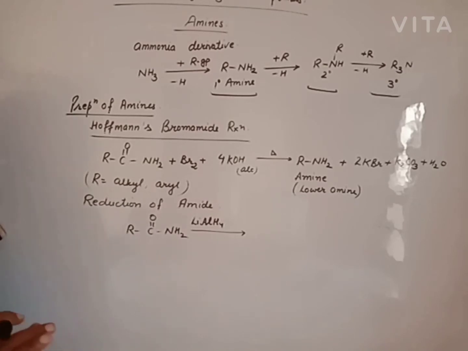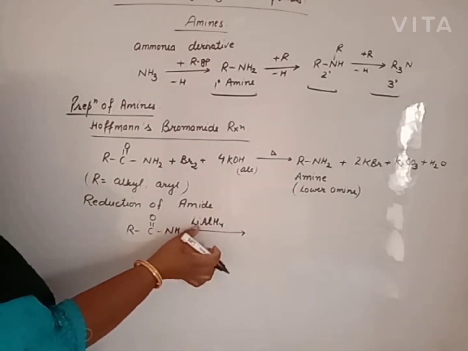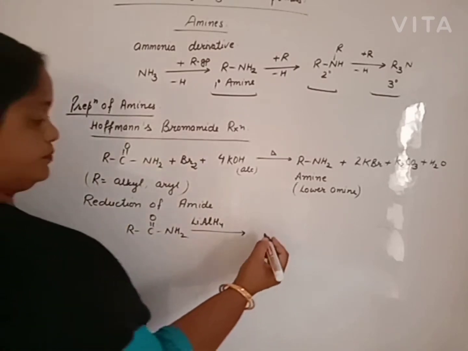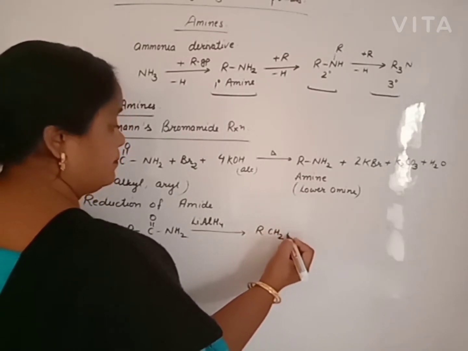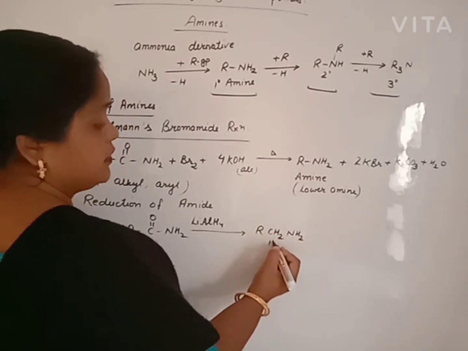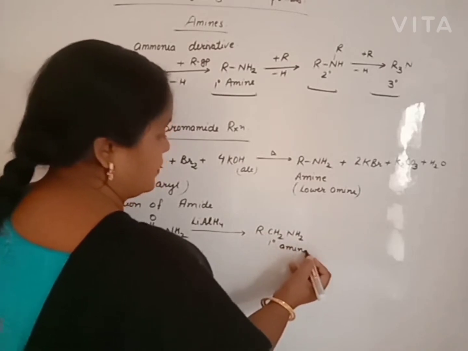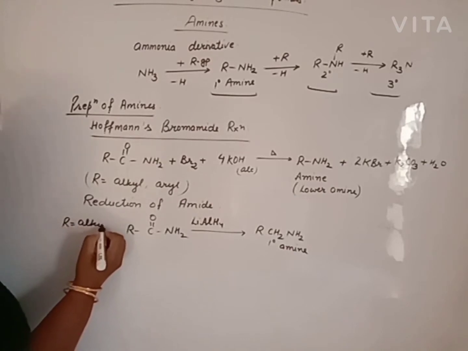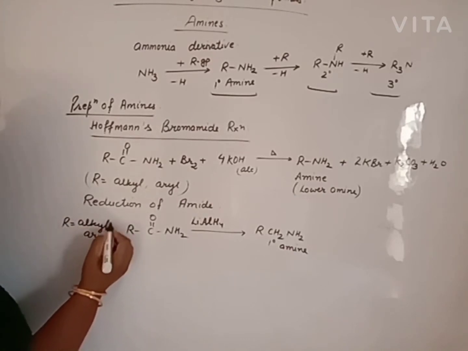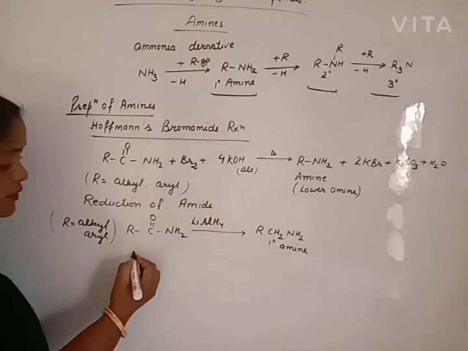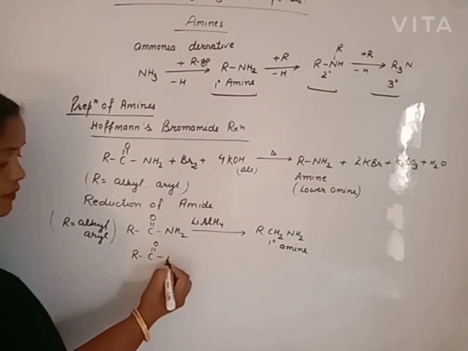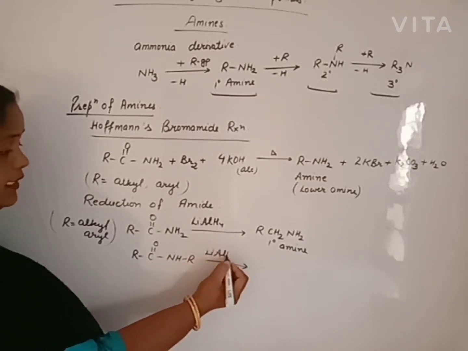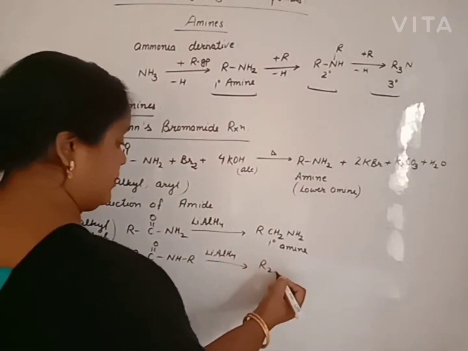All can be used, but most probably we will use lithium aluminium hydride to reduce the carbonyl group, and we will get primary amine with the same number of carbon atoms, which may be alkyl or aryl. If we use an N-alkyl amide, then on reduction with lithium aluminium hydride we will get secondary amine.